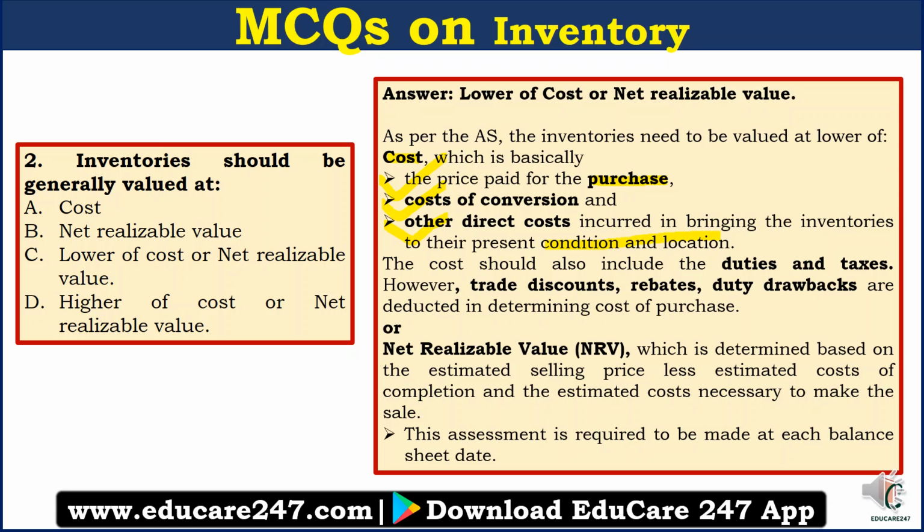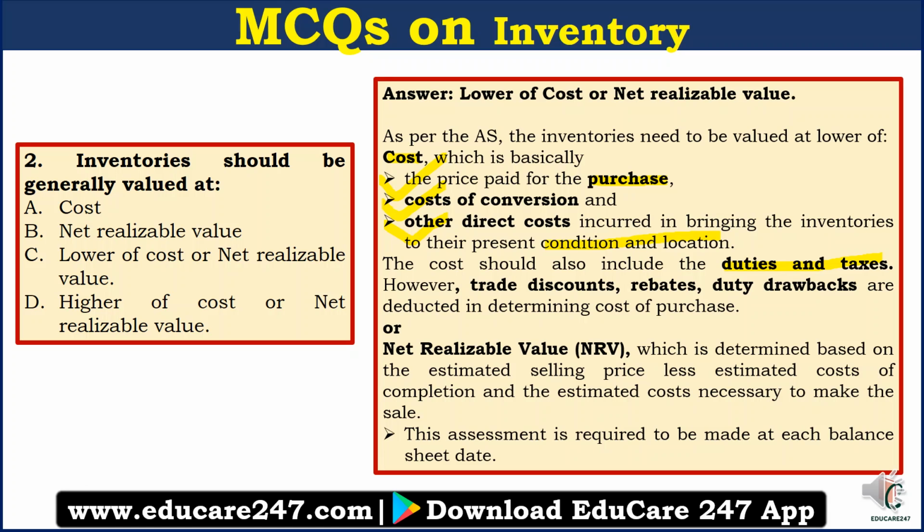The cost should also include the duties and taxes. However, trade discount, rebates, and duty drawbacks are deducted in determining the cost of purchase. So cost also includes duties and taxes, but trade discounts, rebates and duty drawbacks do not form part of the cost. So now we've understood what cost is.